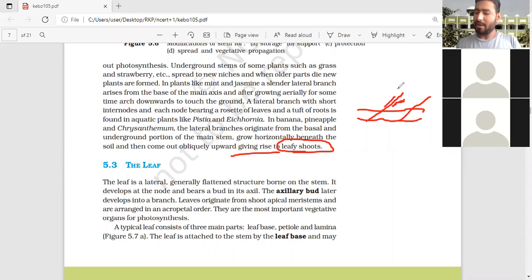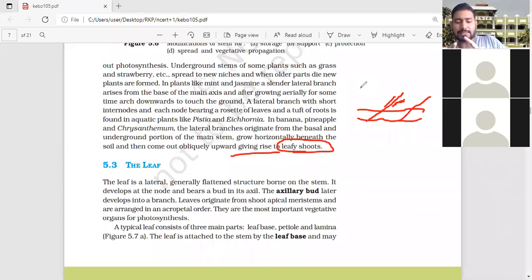So this is the sucker. It is the type of sucker found in the banana. Now your concept is clear. You will never forget about the rhizome. Firstly you will take the sucker. If rhizome is there, no sucker, then you can take it. Otherwise, the answer should be sucker. Is it clear? So subaerial modification is clear.